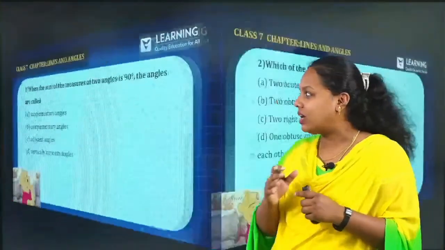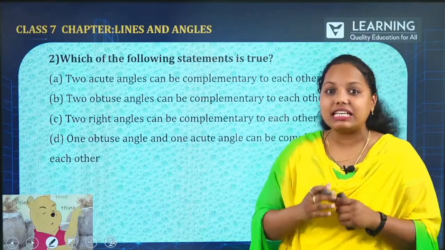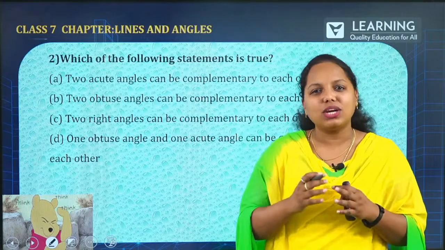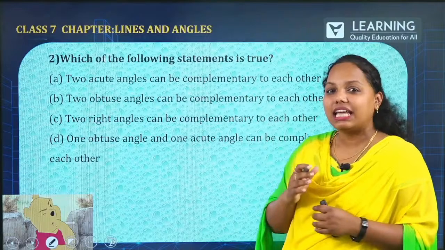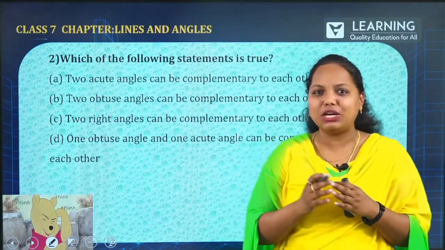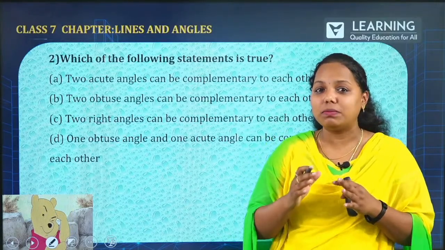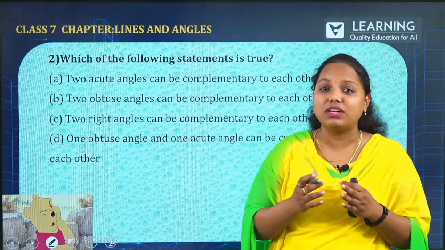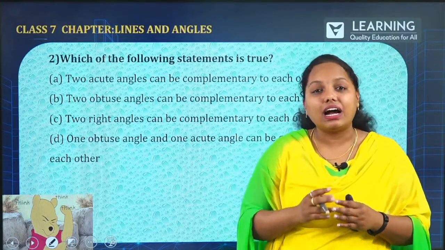How about the second question? Now, which of the following statements is true? You have to read the statement and then understand. So, let us read the first option over there. 2 acute angles can be complementary to each other. Acute angle, what is the meaning of acute angle? Which is less than 90 degree. I hope you remember this. Yes, they are complementary. So, when you consider 2 acute angles, obviously, they can be complementary.